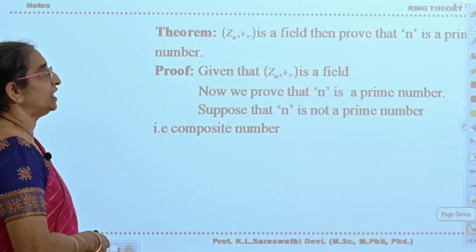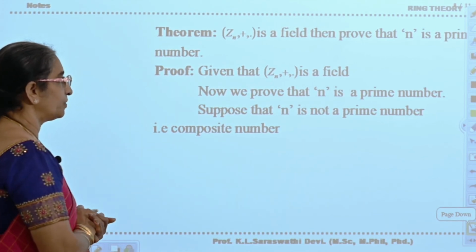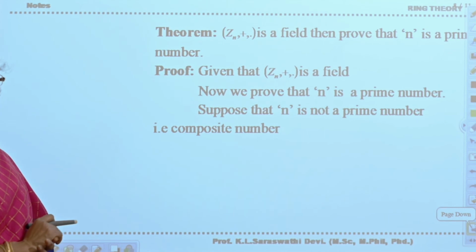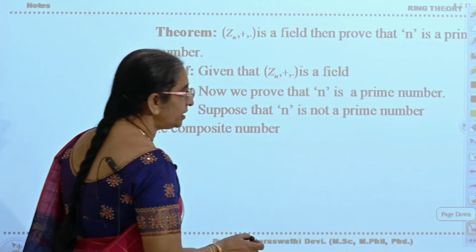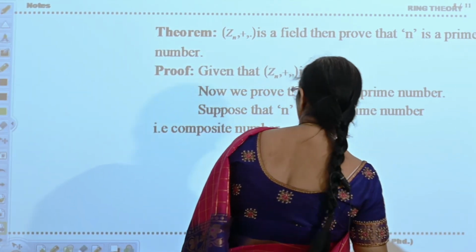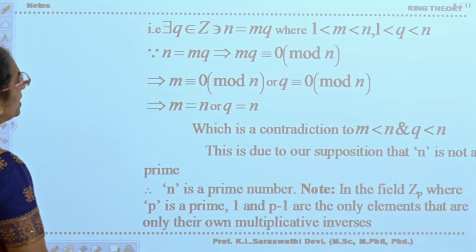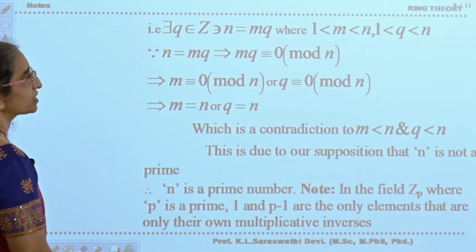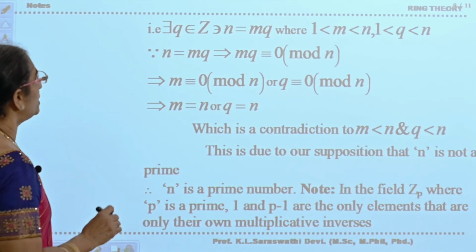If Z_n, plus, dot is a field, then prove that n is a prime number. Given that Z_n is a field, we have to prove that n is a prime number. In order to prove it, suppose n is not a prime number, that is, n is a composite number. n is a composite number means it is a product of two elements. That is, there exist m, q belonging to Z such that n is equal to mq, where m and q are lying in between 1 and n. So n is equal to mq.